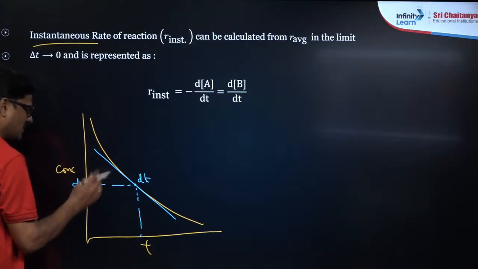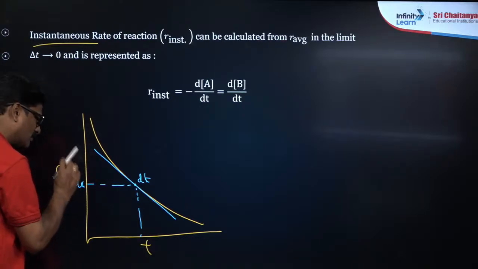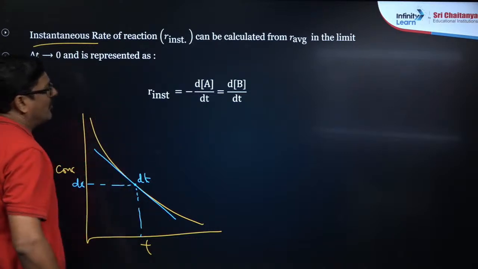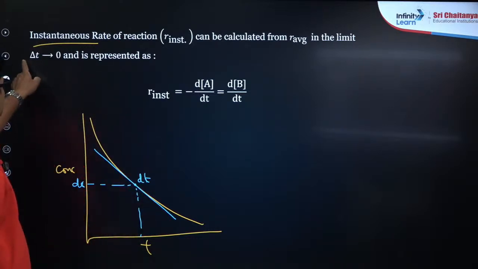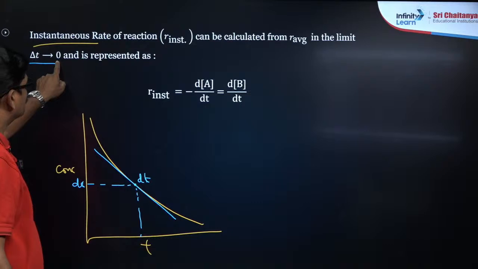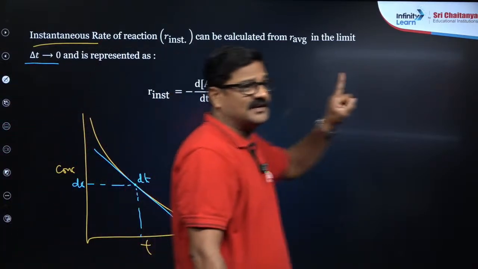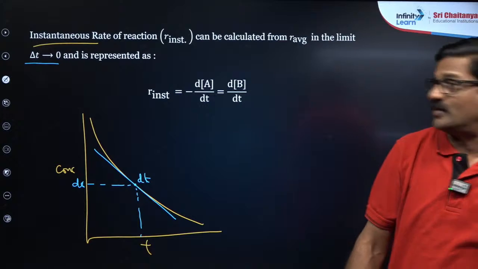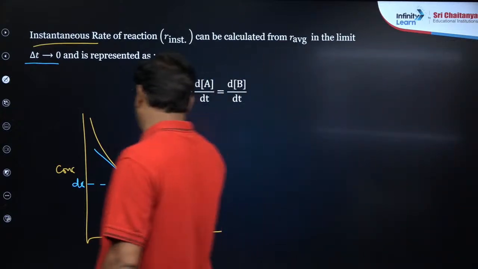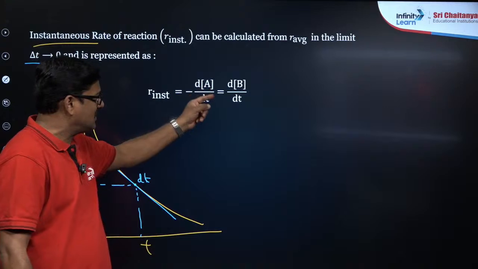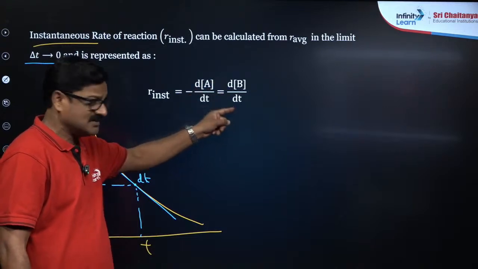So it is a change in a small amount of concentration with a small interval of time. When time delta t tends to 0, average rate becomes the instantaneous rate. That is very important, and this is given as rate instantaneous is equal to minus dA by dt is equal to plus dB by dt.